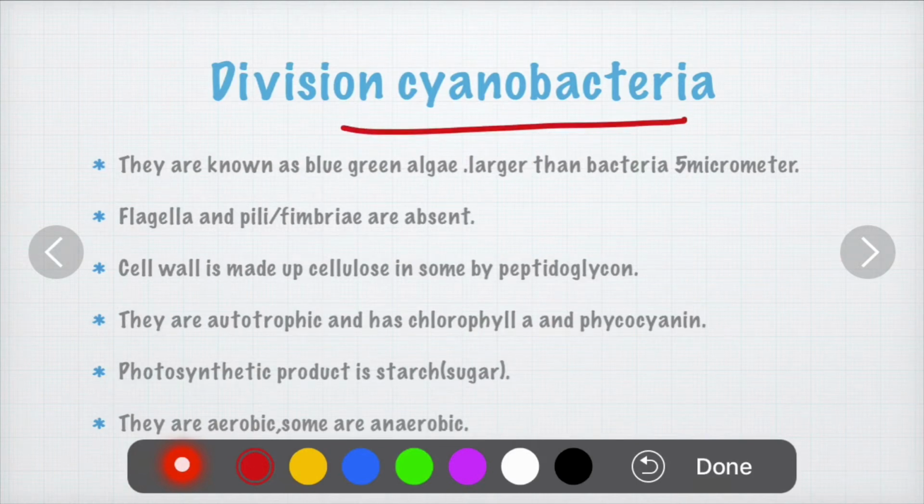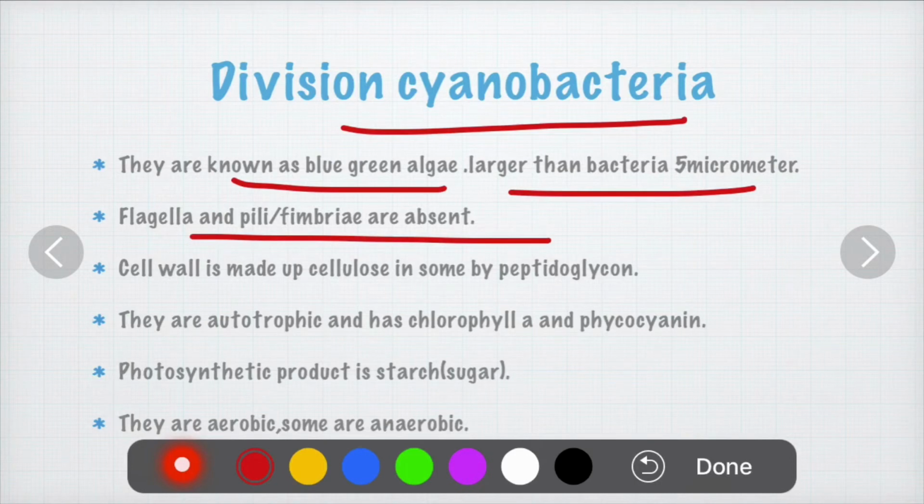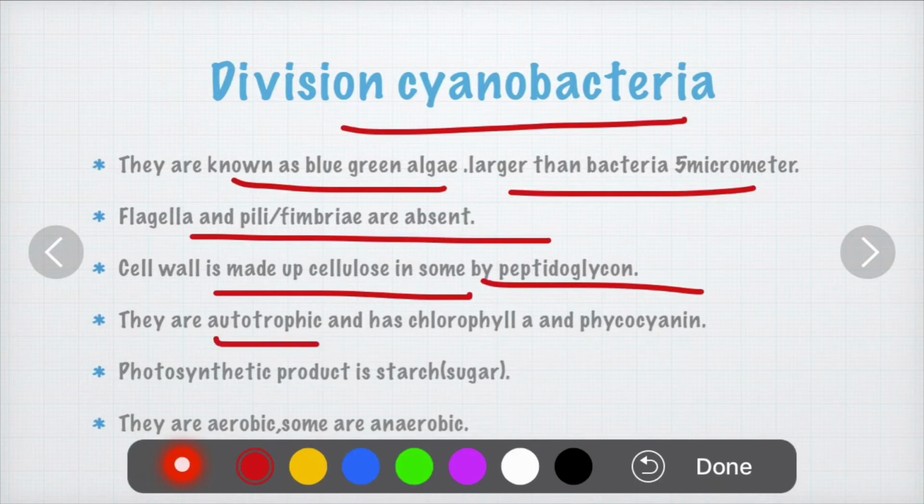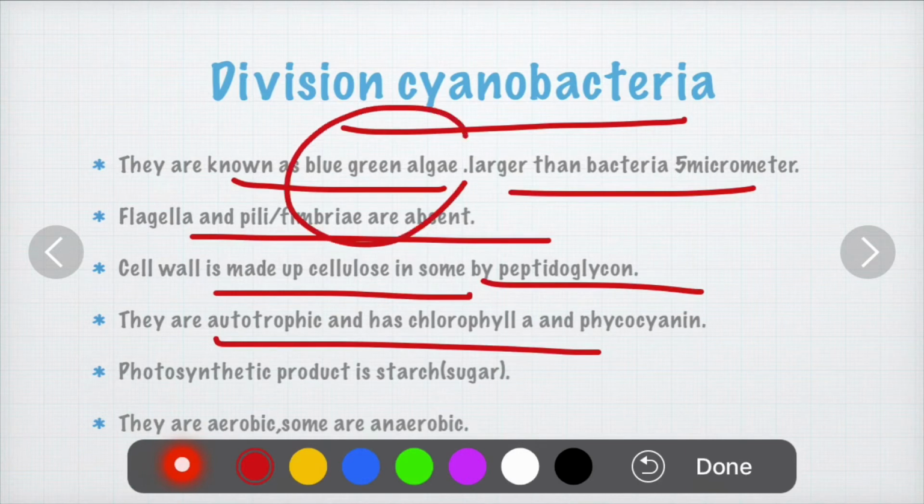The division cyanobacteria is known as blue-green algae. They are larger than bacteria, about 5 micrometers. The flagella and pili or fimbriae are absent in this type of bacteria. The cell wall is made up of cellulose, but in some species the cell wall is made up of peptidoglycan. They are autotrophic, so they have chlorophyll and phycocyanin, and they prepare their own food. That is why they belong to the class of blue-green algae, hence they are called blue-green algae.